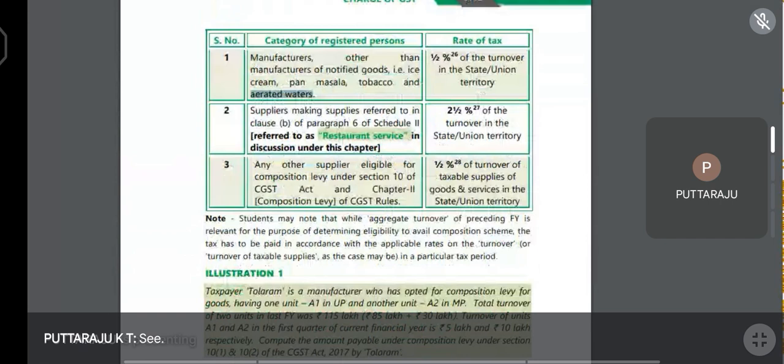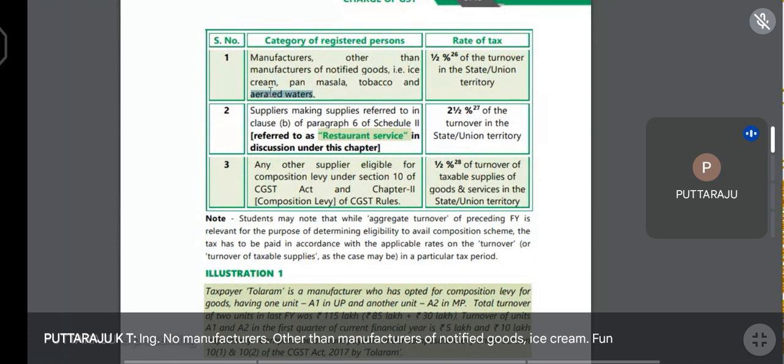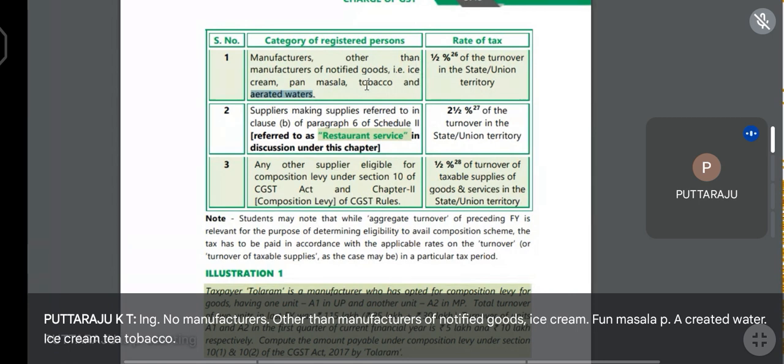Manufacturers other than manufacturers of notified goods: P, pan masala, A, aerated water, I, ice cream, T, tobacco. All these four manufacturers are not eligible to opt for composition scheme.